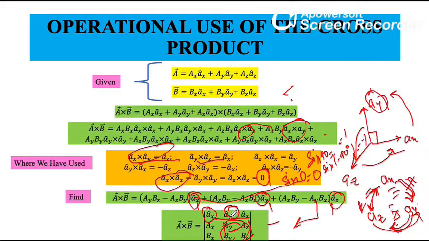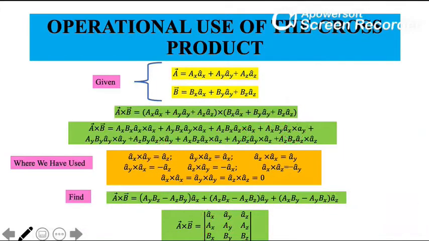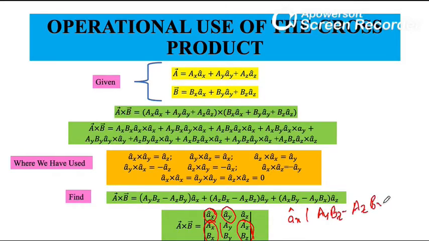ay hat times this minor. Taking the determinant of this minor, if you are taking ay, this and this term will come. So it is ax hat (ay bz minus az by).